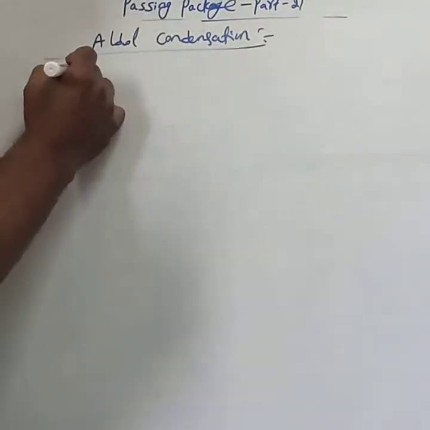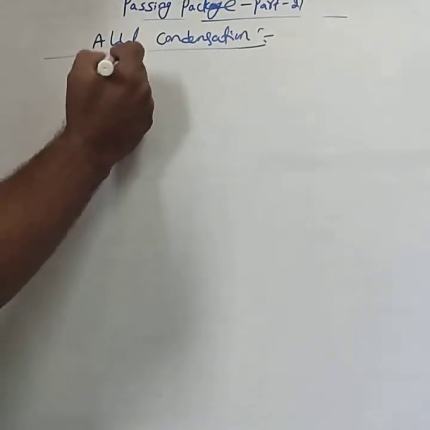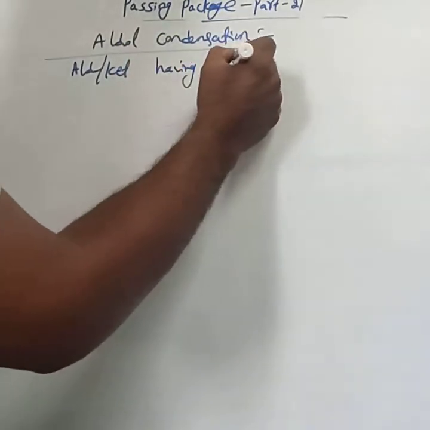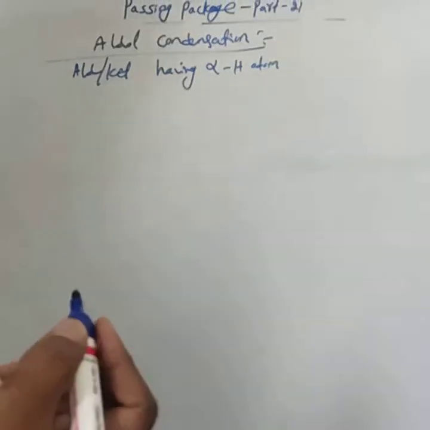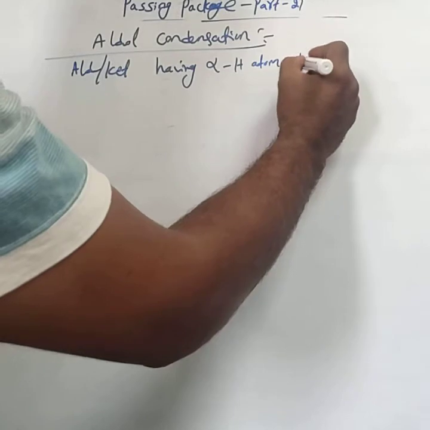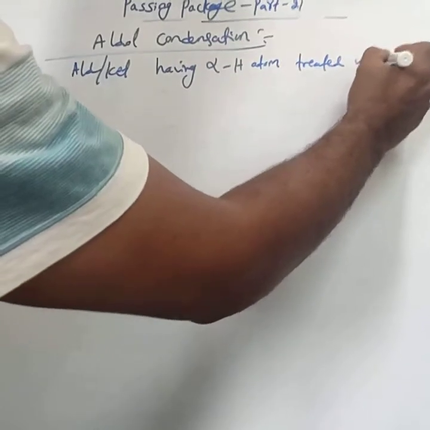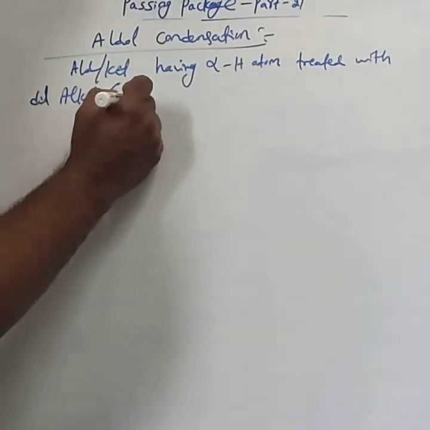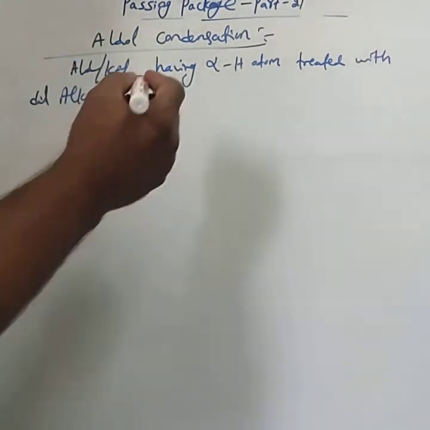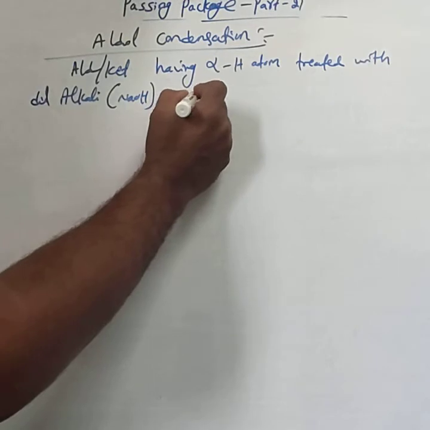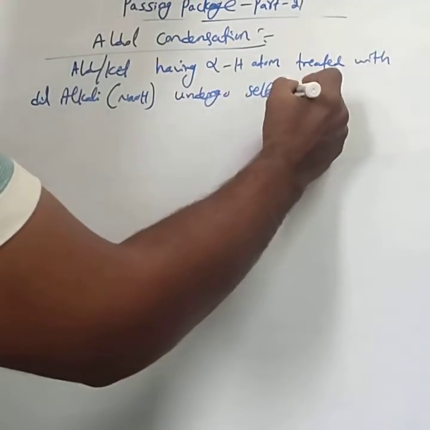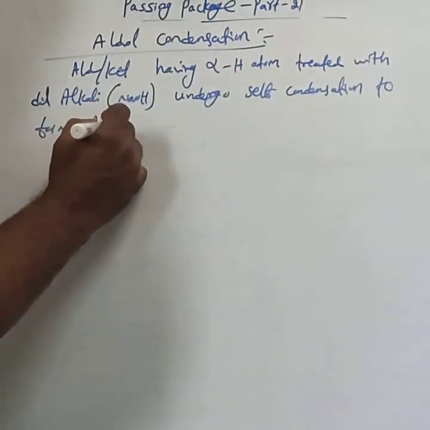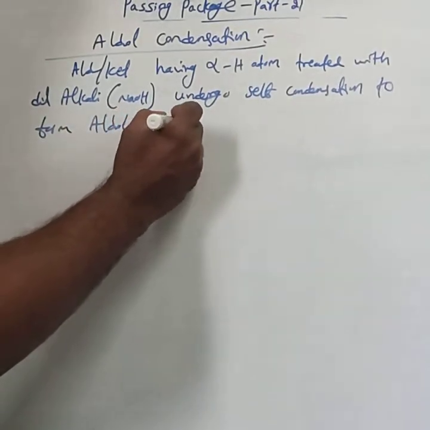Aldol condensation means aldehydes and ketones which have alpha hydrogen atoms, when treated with dilute alkali like dilute NaOH, undergo self condensation to form aldol or ketol.